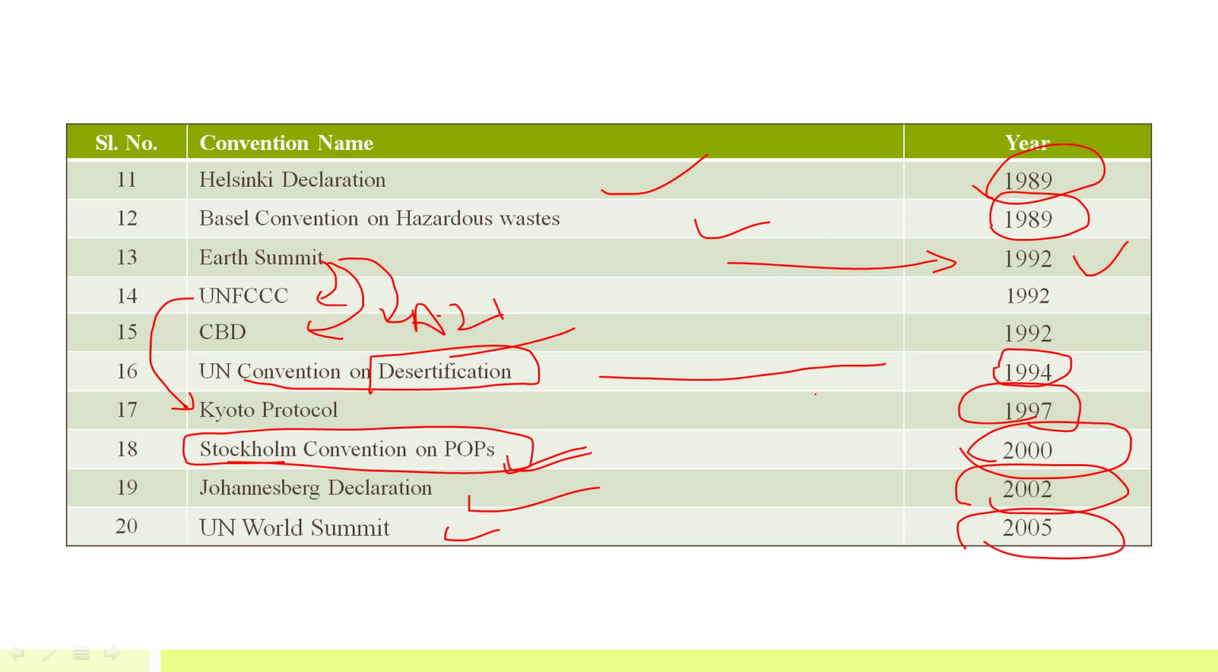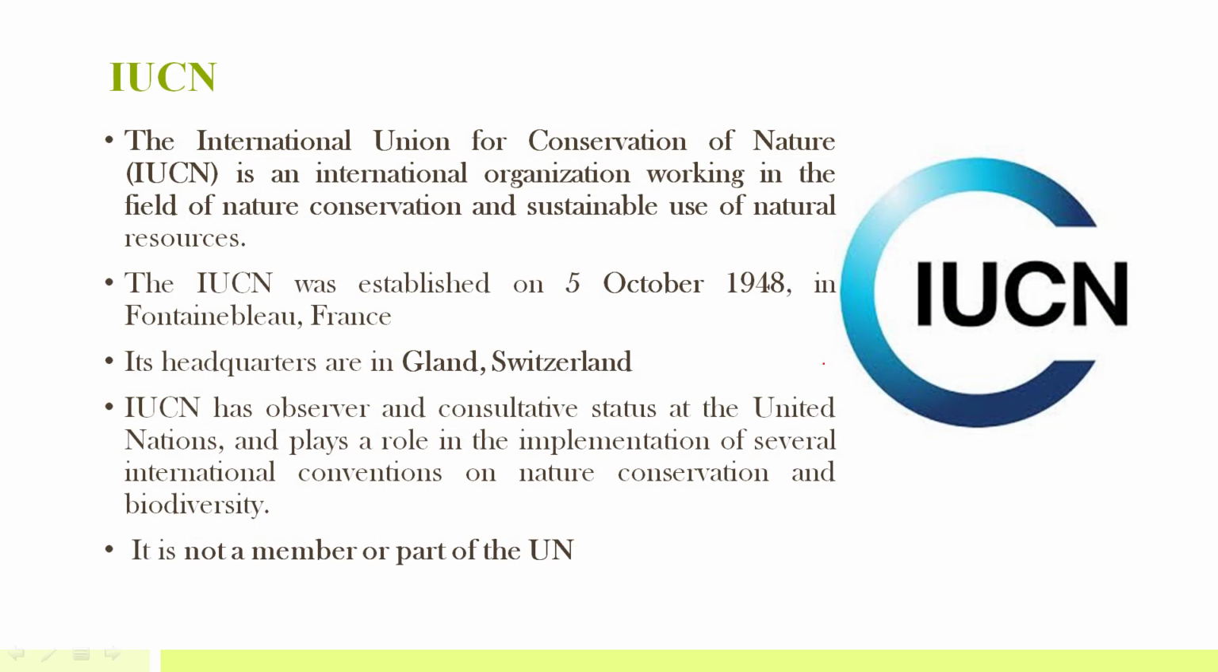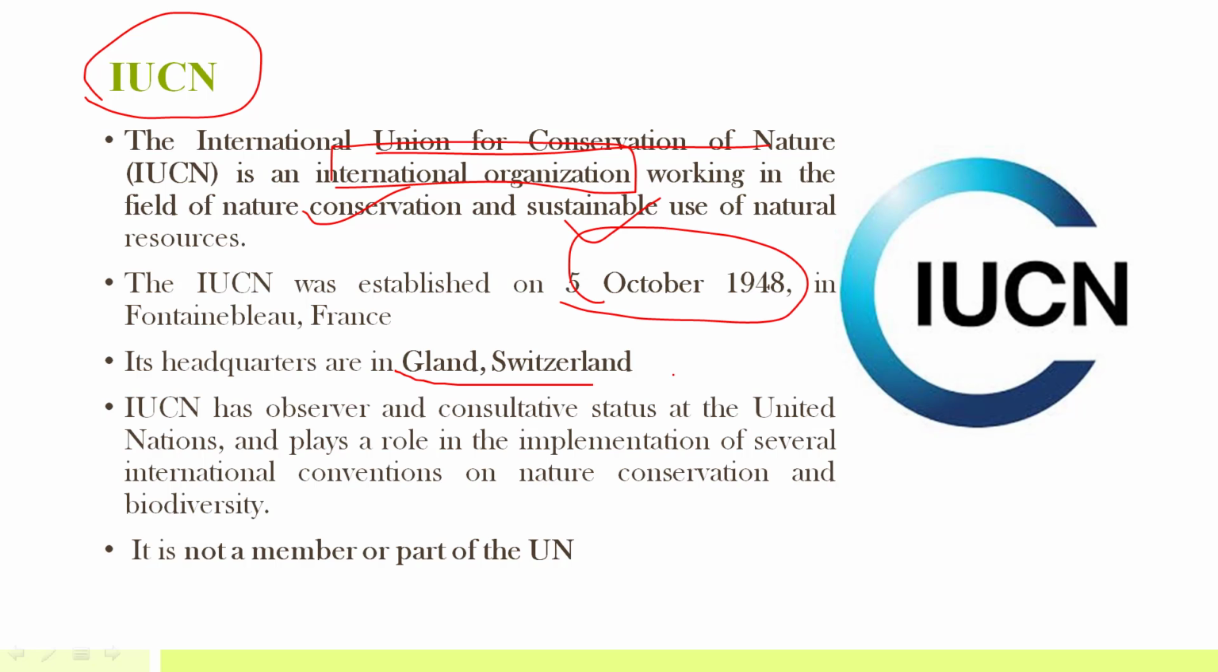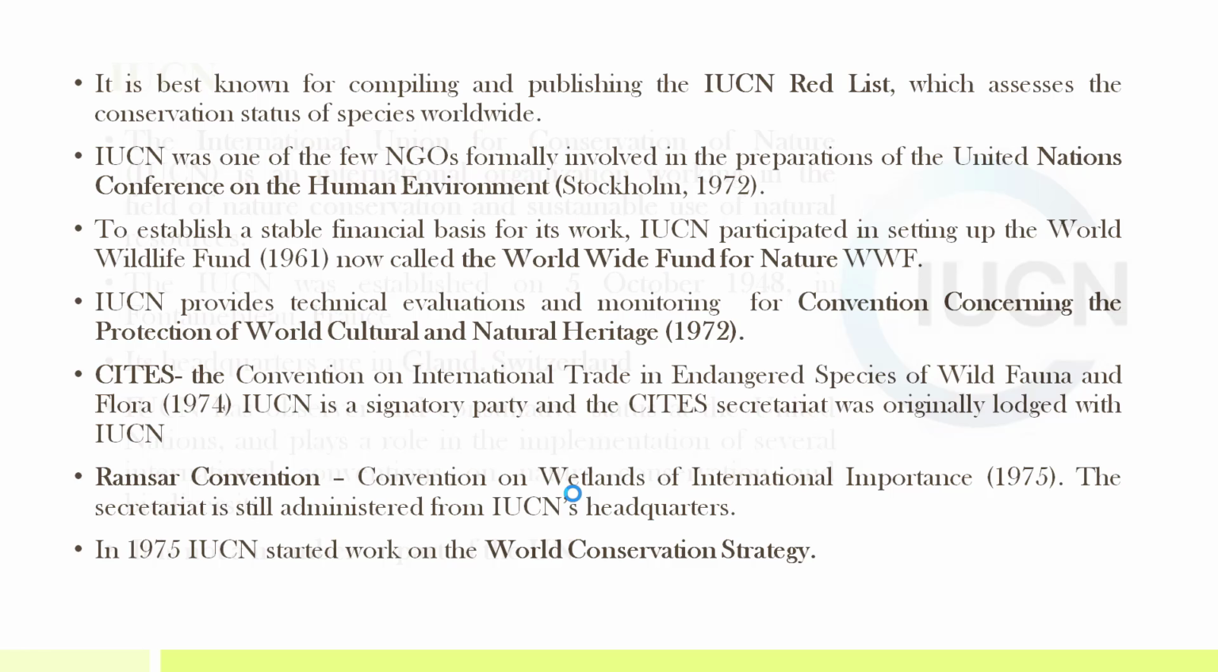So we'll be discussing in this lesson in detail all these conventions and protocols. So let's start with IUCN. Now what is IUCN? This is the International Union for Conservation of Nature and Natural Resources. It is an international organization working in the field of nature conservation and sustainable use of natural resources. As I told you earlier also, it was established in 1948. Its headquarters is in Gland, Switzerland, and remember, it's not a member or part of the UN, but it has observer and consultative status at the UN, and it plays a very important role in implementation of several international conventions. How it plays a role, that we'll discuss now.